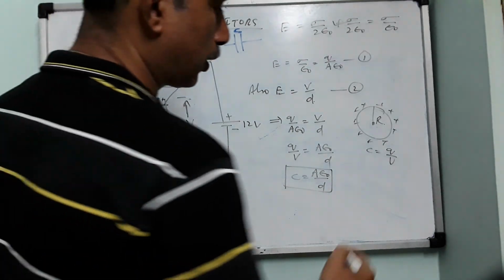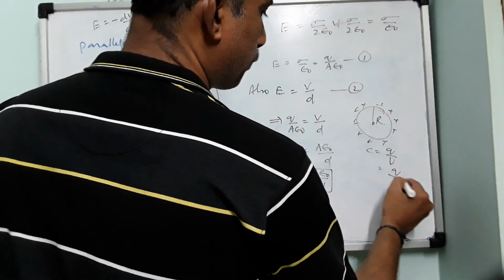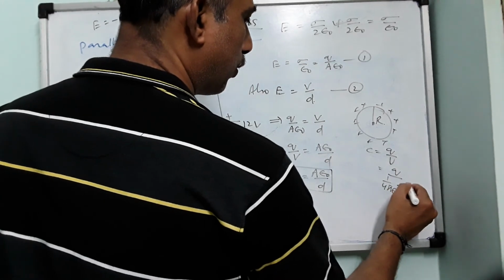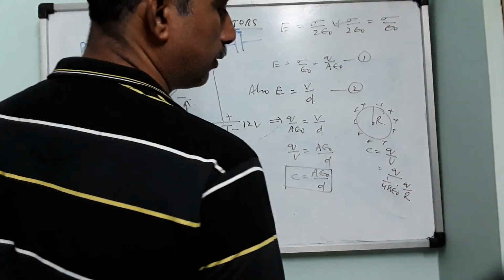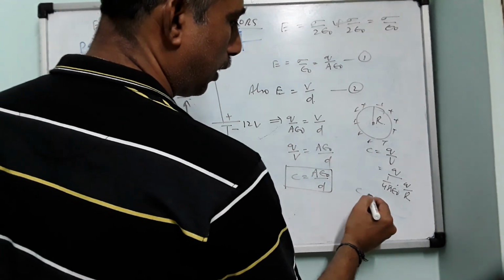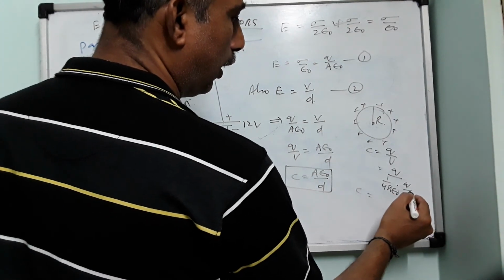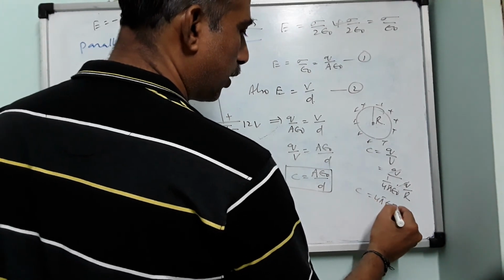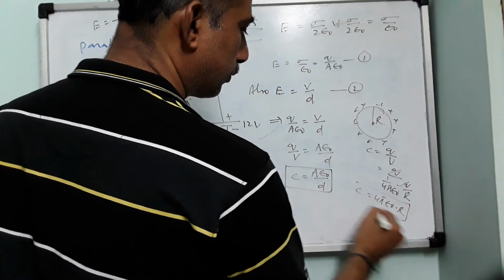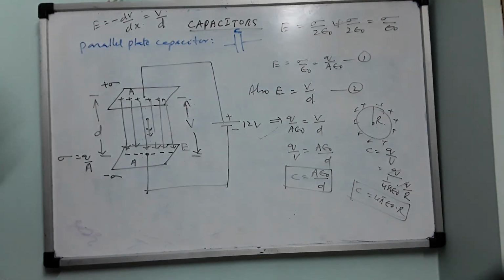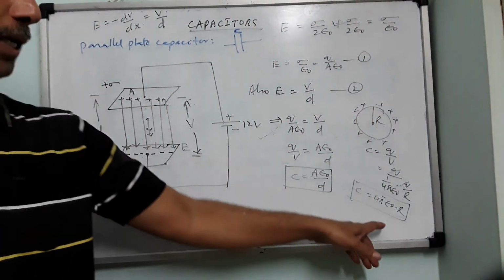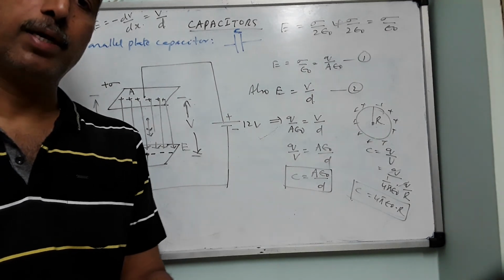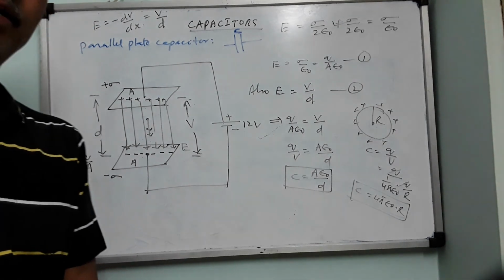Charge divided by potential. Q divided by, what is the potential of a sphere? 1 by 4 pi epsilon 0 into Q by R. So this entire thing will go to the numerator, this Q will cancel, and C equals 4 pi epsilon 0 into R. Also observe that 4 pi epsilon naught is a constant. 1 by 4 pi epsilon naught is 9 into 10 power 9.